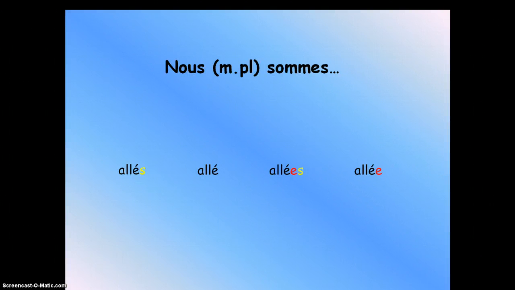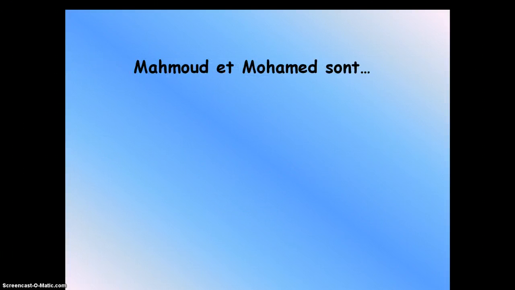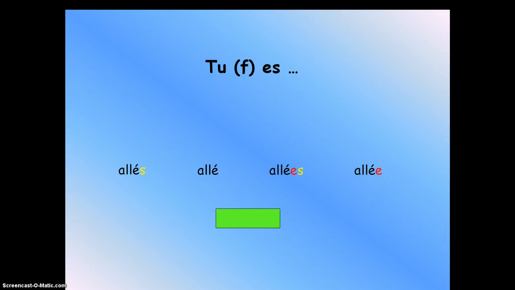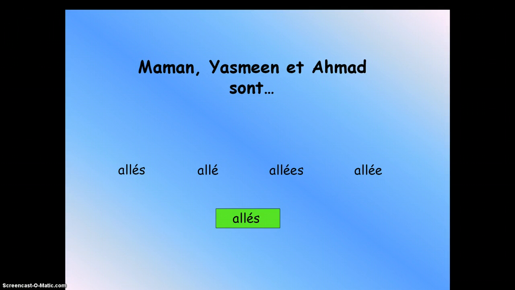And then nous sommes allés. What would that be? Yes, because it says masculine plural. Mahmoud and Mohammed, two guys. Ali, what is it? S, of course. Good job. Tu es allée, the female. Which one? Extra e. Yes, good job. This one here, you see Maman, Yasmin and Ahmad sont allés. You have a guy, Ahmad is a guy, so it's going to be allés, a-l-l-é-s. Right. So now we're kind of done here.